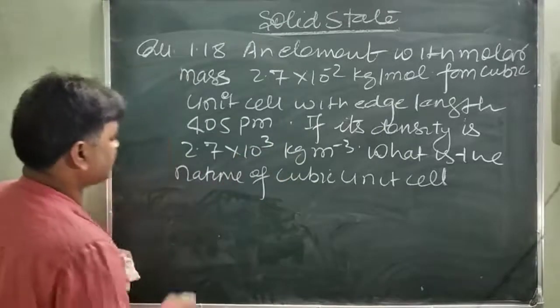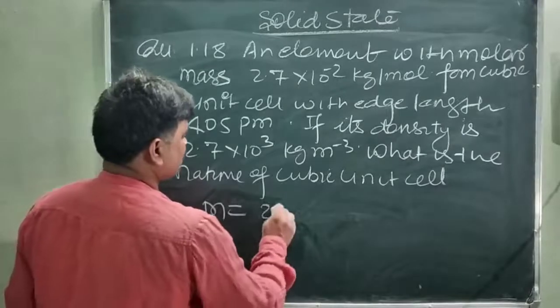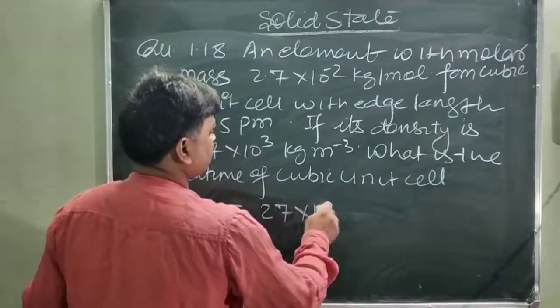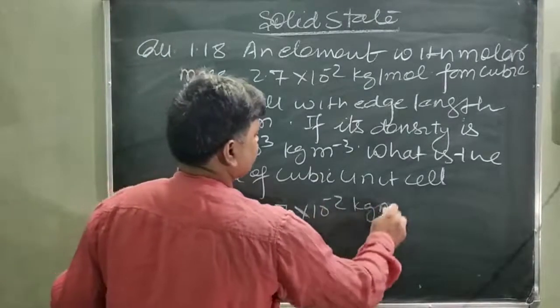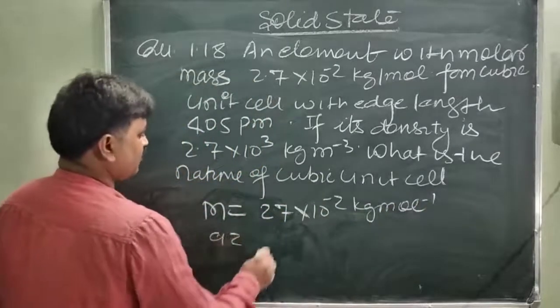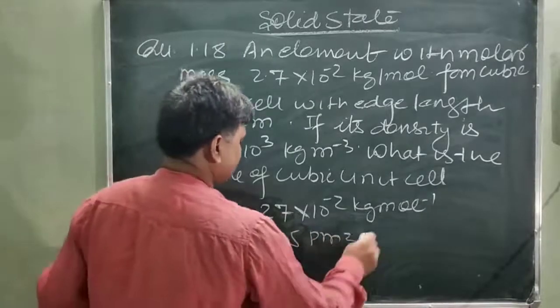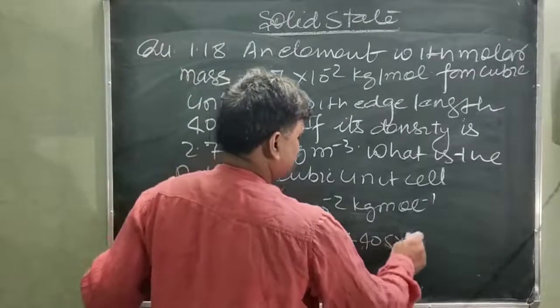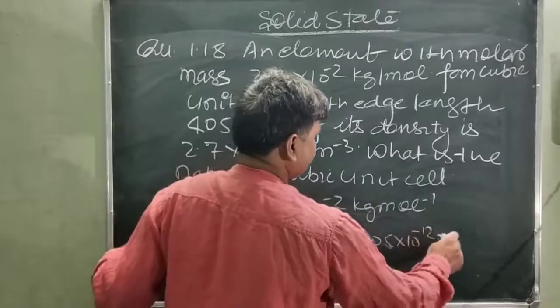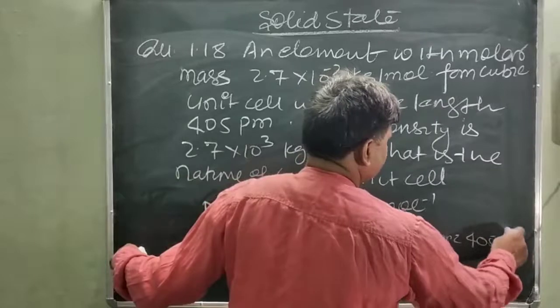This is atomic mass, means mass of atom M is given. This is 2.7 into 10 power minus 2 kilogram per mole. And edge length A is given 405 pm, that is 405 into 10 power minus 12 meter, equal to 405 into 10 power minus 10 meter.